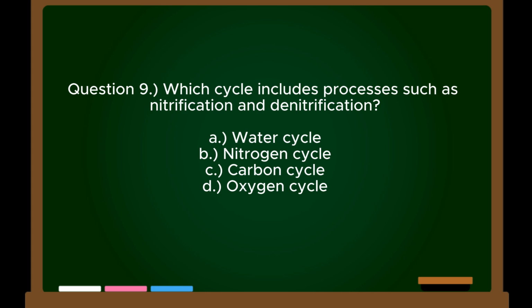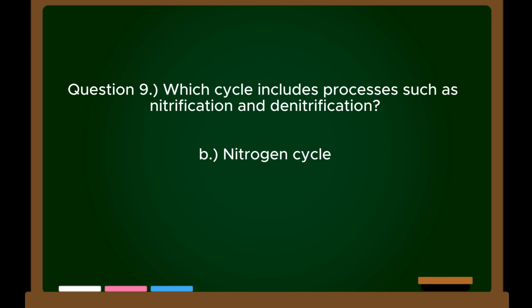Question 9. Which cycle includes processes such as nitrification and denitrification? A. Water cycle. B. Nitrogen cycle. C. Carbon cycle. D. Oxygen cycle. Correct answer: B. Nitrogen cycle.